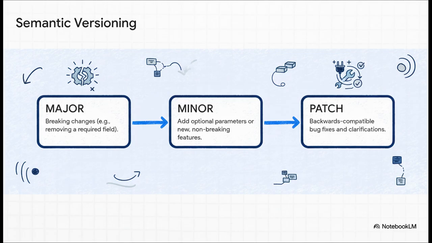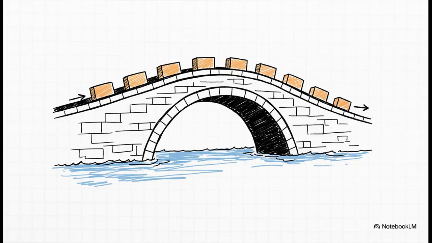It's fantastic. Which brings us to probably the most important rule for evolving your tools. Never ever add a new required parameter. If you need to add a new field, you have to make it optional. This is the absolute key to making sure that all of your existing integrations keep working without failing validation.